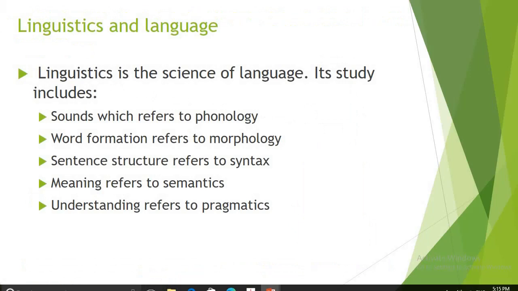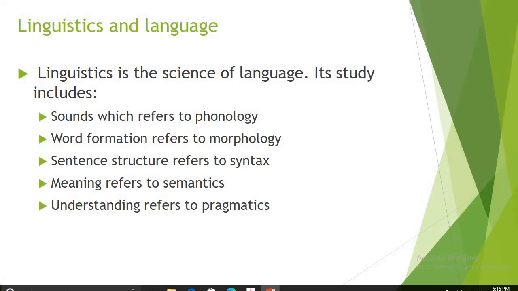To start with understanding of NLP, we must have some linguistic background of the language with which we want to deal, or with respect to which we want to design a solution. So linguistics is the science of language, which includes the study of sounds, word formation, sentence structure, semantics associated with every word, and understanding of pragmatics.